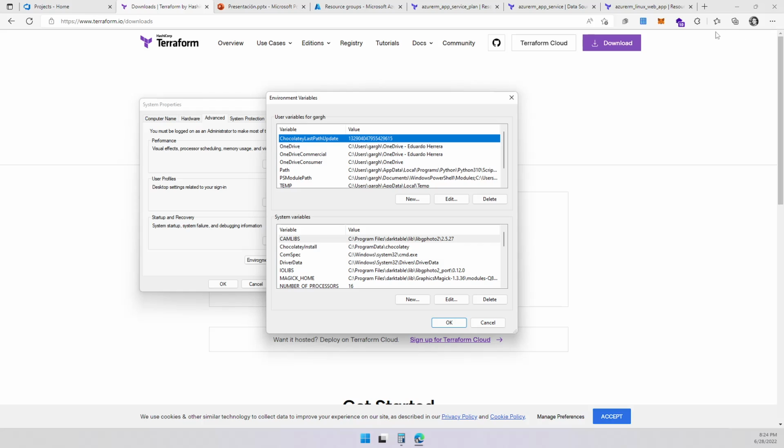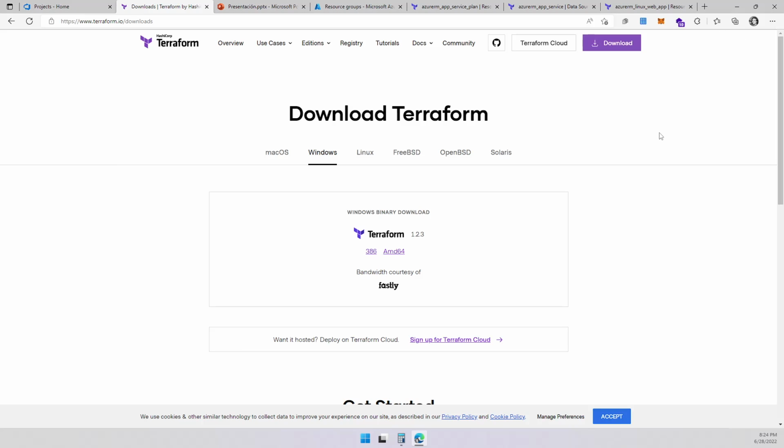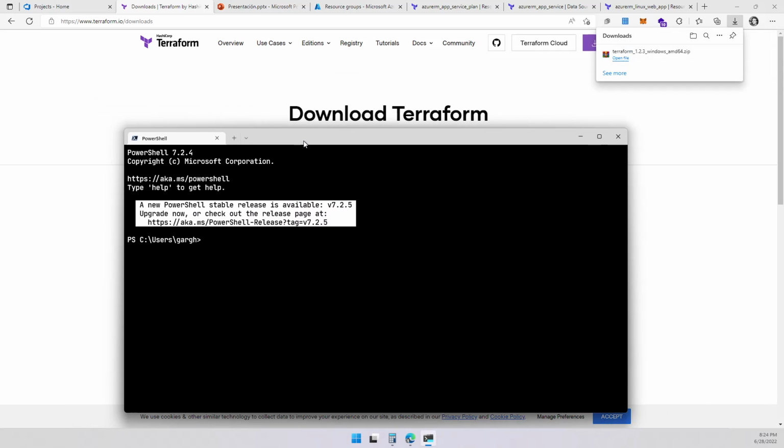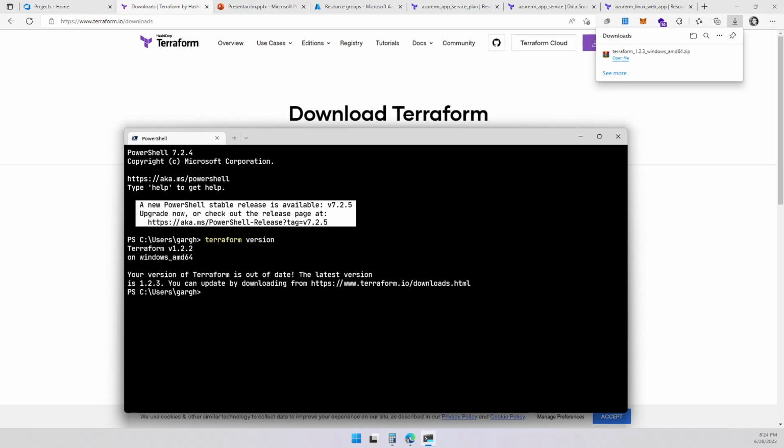So once I have downloaded this file over here, which is not downloaded yet, I'm going to go ahead and open the command line real quick. I already have it installed, so I just want to check what version I currently have. But I'm going to show you anyway. Let's run terraform version. And I have 1.2.2. Perfect. It says you can download the 1.2.3 version.